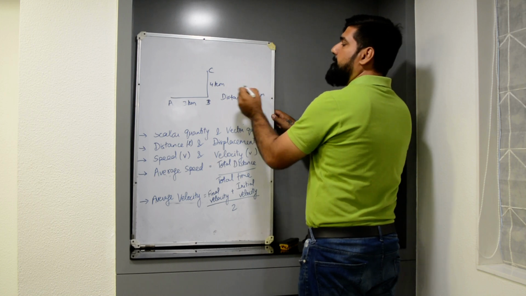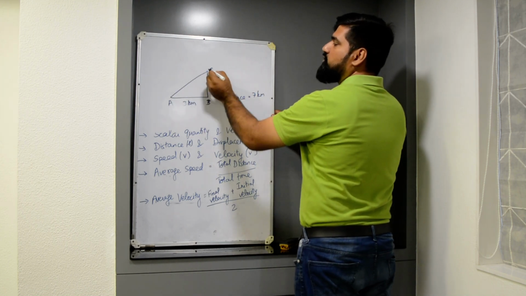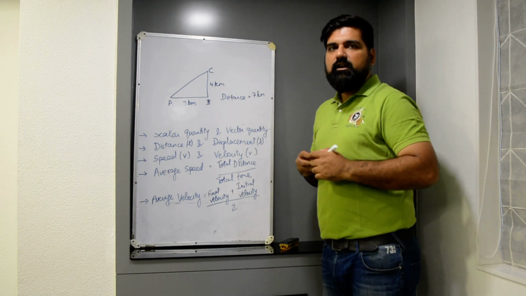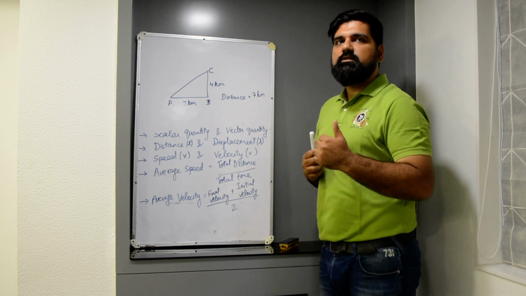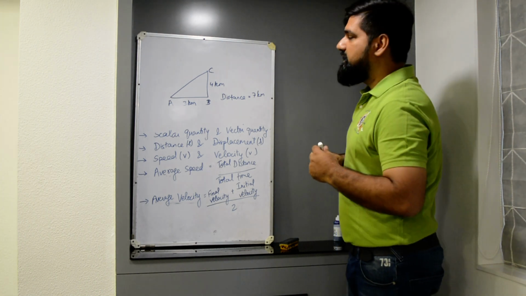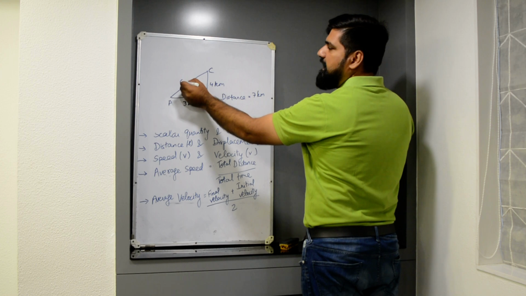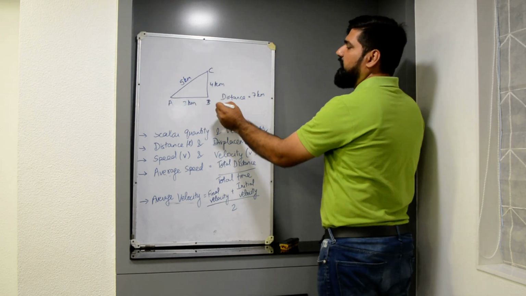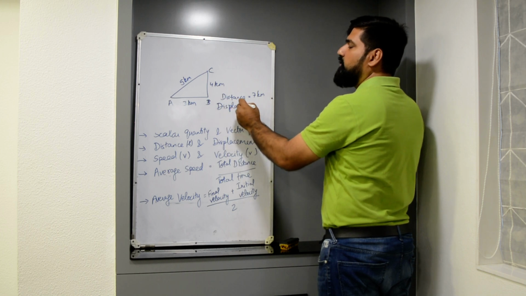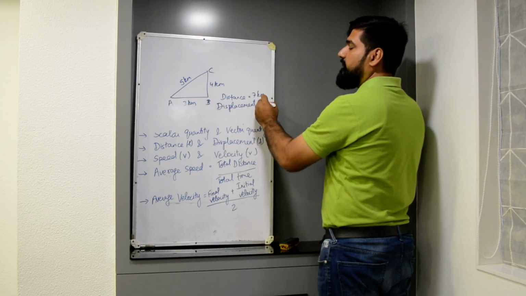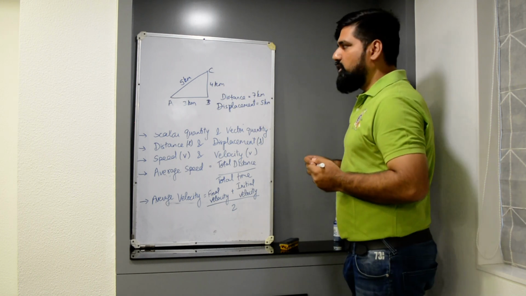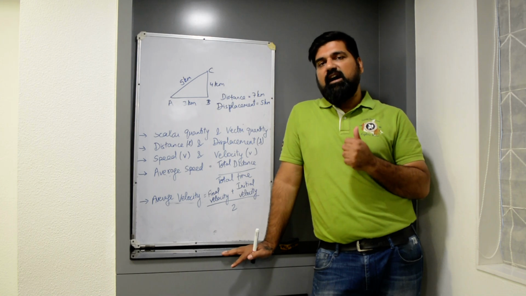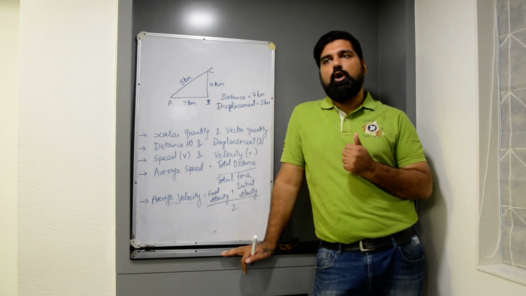7 km, but the displacement is the shortest distance between the final position and initial position of an object. If you calculate it by Pythagoras theorem, the AC will come out with 5 km. So displacement will be equal to 5 km. So displacement is the shortest distance between the final position and initial position of an object.